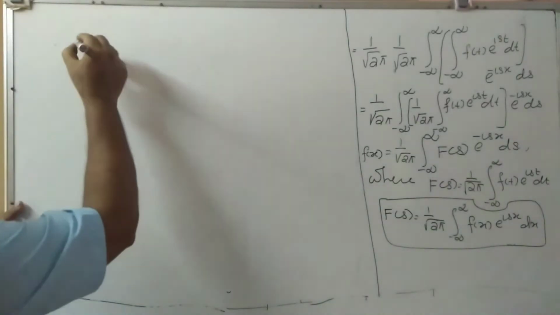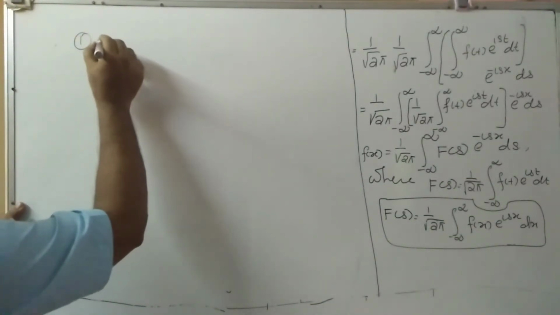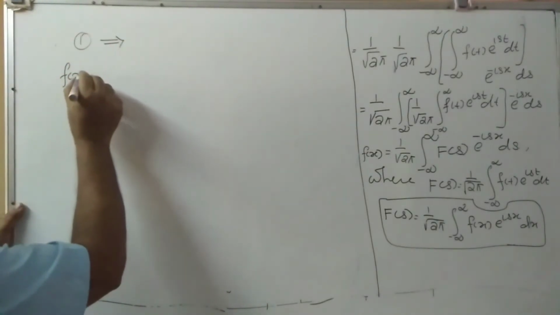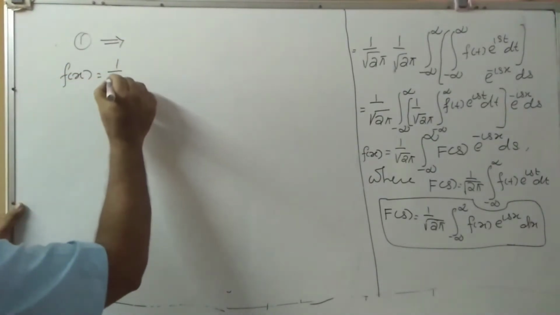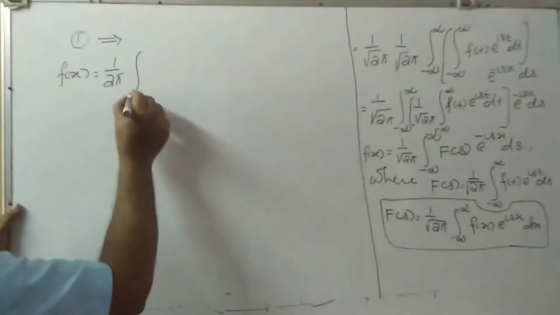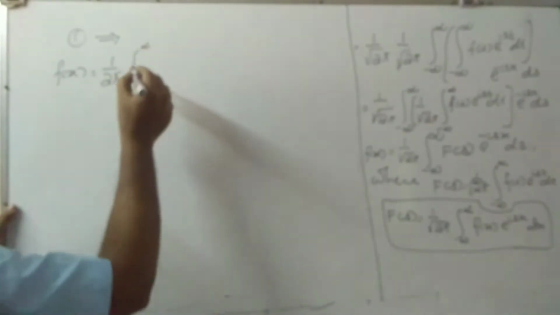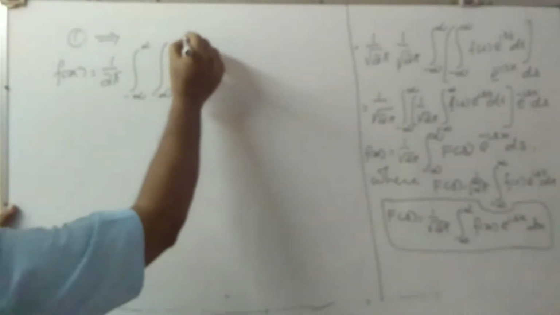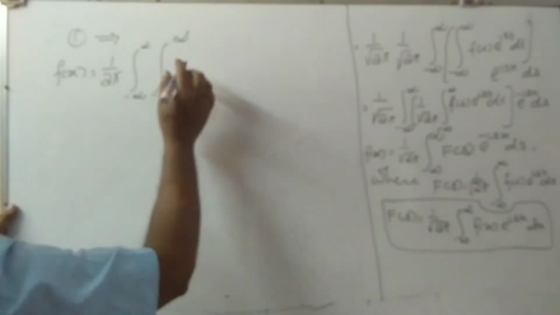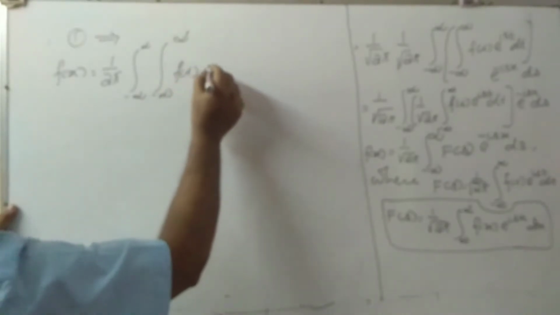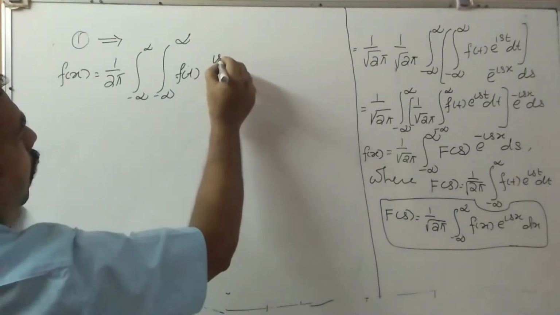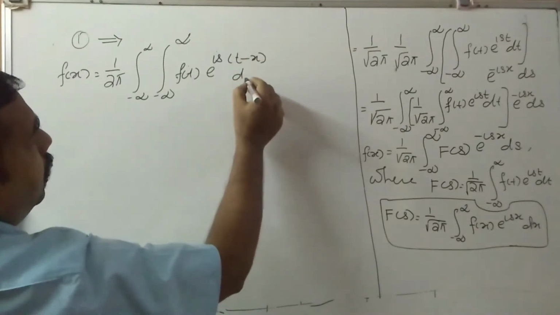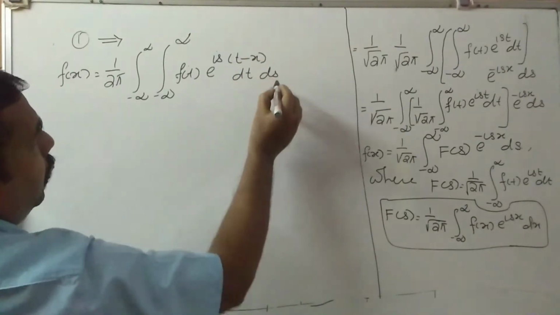Equation number 1 implies f of x is equal to 1 by 2 pi integral minus infinity to infinity integral minus infinity to infinity f of t e raised to is into t minus x dt ds.